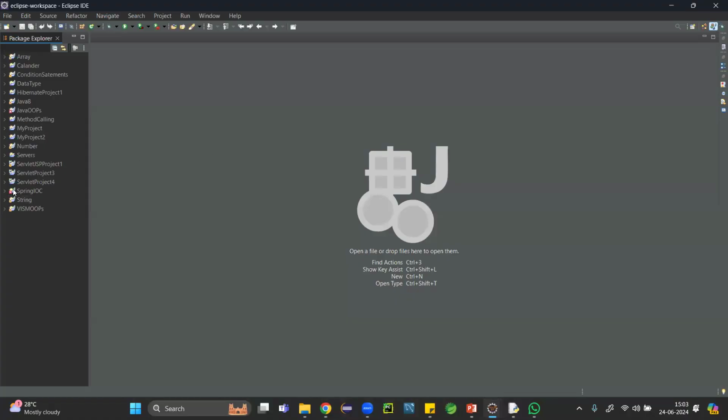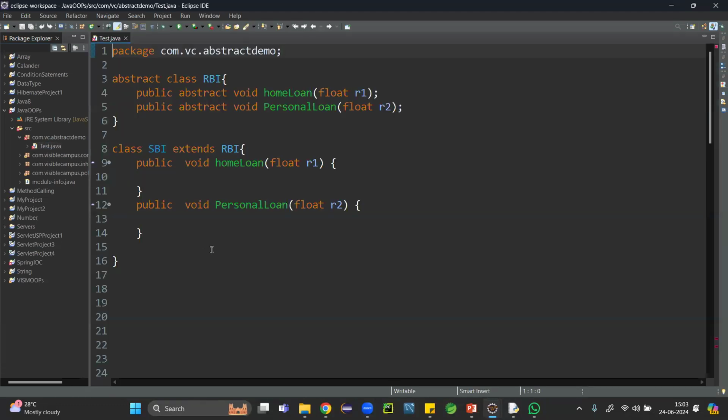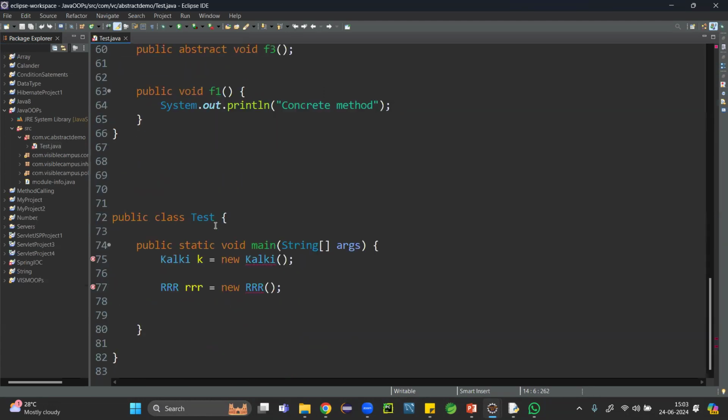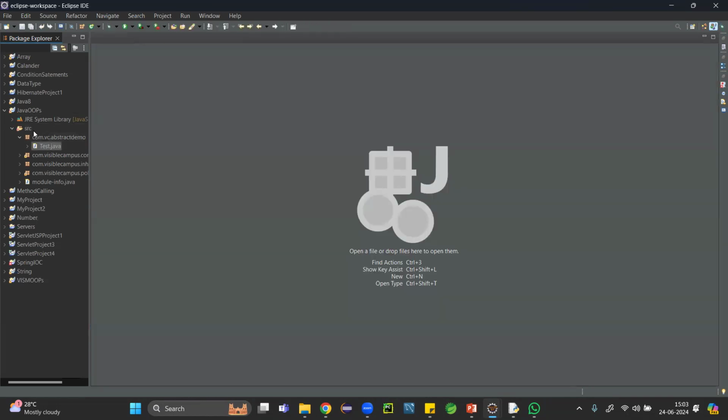So in our OOPS project, somewhere we have some error. I'll just check it. Maybe some points we might have discussed. This is not the current point. Inside this project, how to create one package?